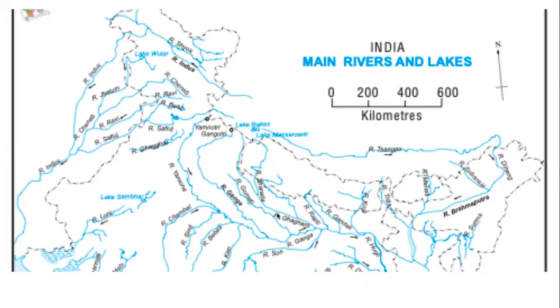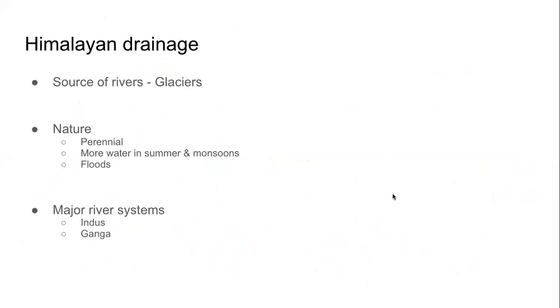Now, when we learn about these rivers in detail, what we learn is for the Himalayan drainage, for the river system that is originating in the Himalaya, the source of the rivers is glaciers. Glaciers means big chunks of ice. Glacier is river ice, river of ice. Gangotri is a glacier. Yamunotri is a glacier. Ganga river starts from the glacier Gangotri. Yamuna river starts from the glacier Yamunotri.